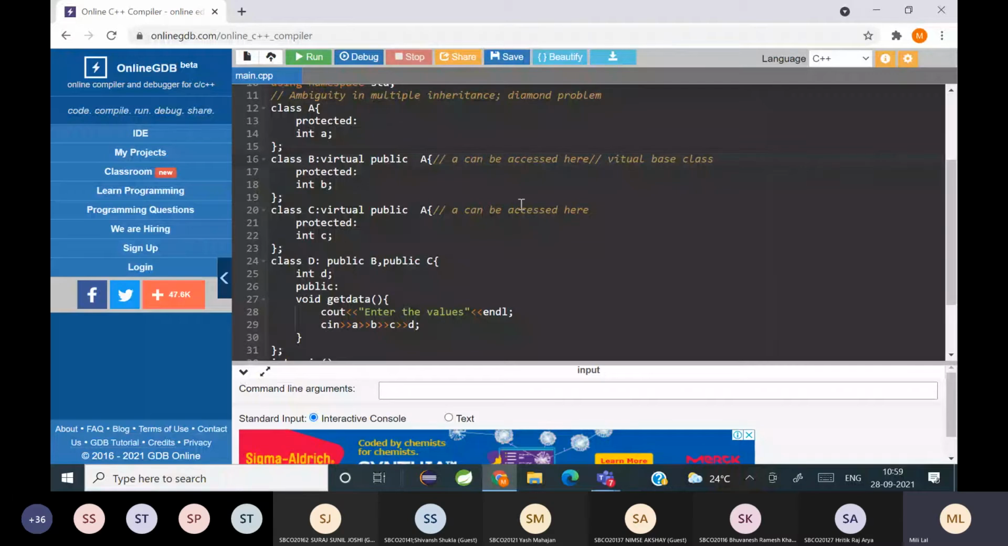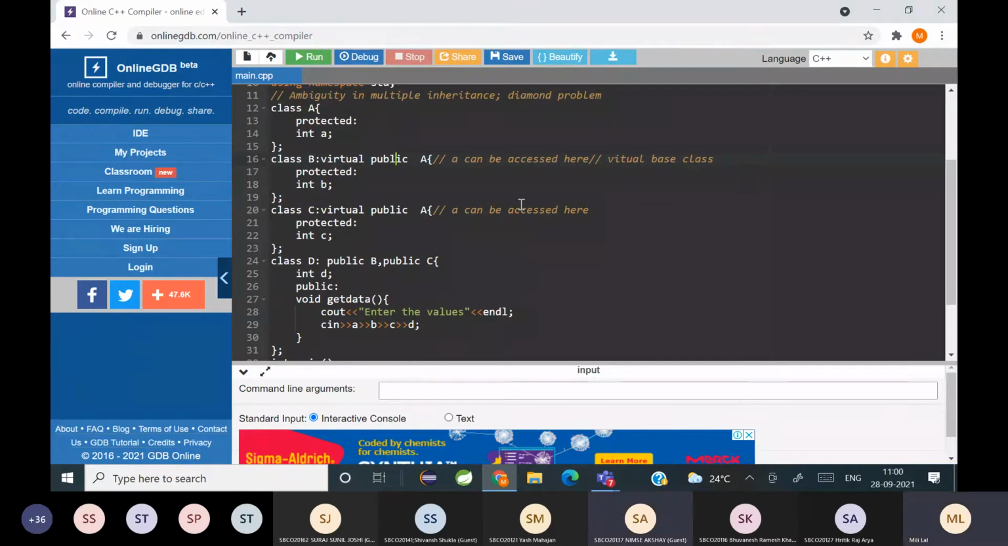Public A is what? A is a base class. And what is happening here? Instead of passing multiple different copies to the child classes, it is going to pass a single copy to all the child classes. So there won't be any ambiguity. Is it clear? Yes, students, is it clear?